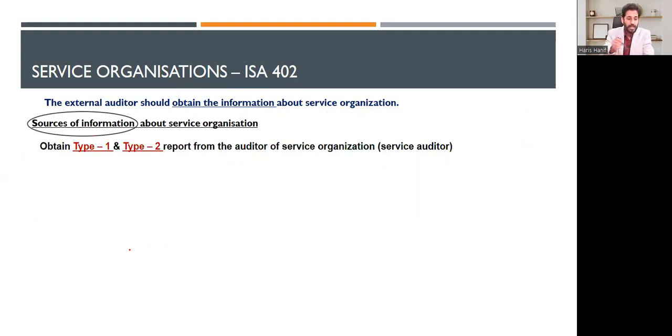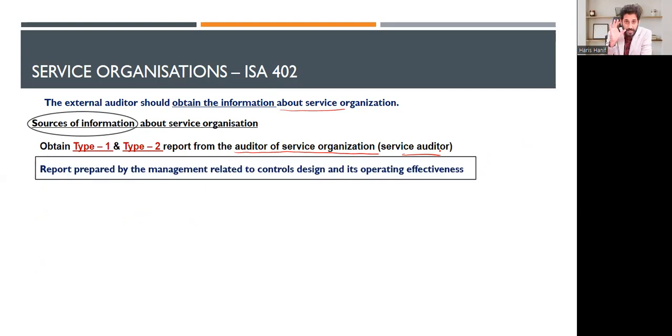Now, the external auditor should obtain information about the service organization: obtain type 1 and type 2 reports from the auditor of the service organization, the service auditor. Now, what is a type 1 and type 2 report? Remember, this is the report prepared by the management related to controls, design, and their operating effectiveness.